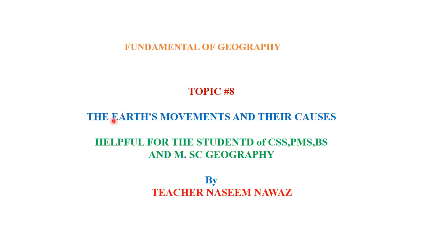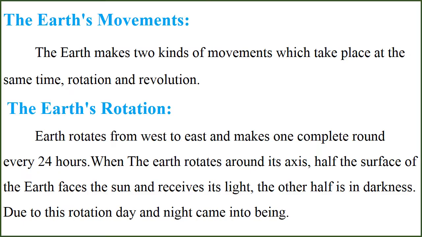Today our topic is the earth movements and their causes. The earth makes two kinds of movements which take place at the same time, rotation and revolution. It means both occur at the same time. So, their names are rotation and revolution.